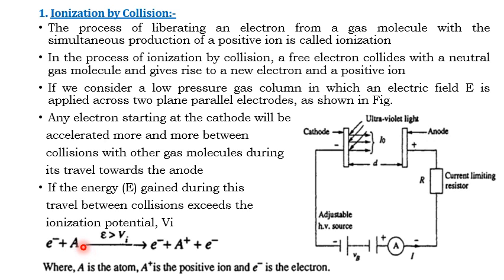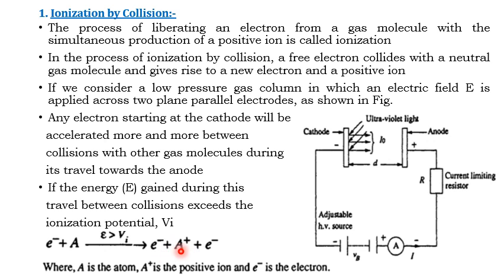In this case, the energy gained during the travel between collisions should exceed the ionization potential. Only in that case will there be liberation of a new electron and one positive ion.